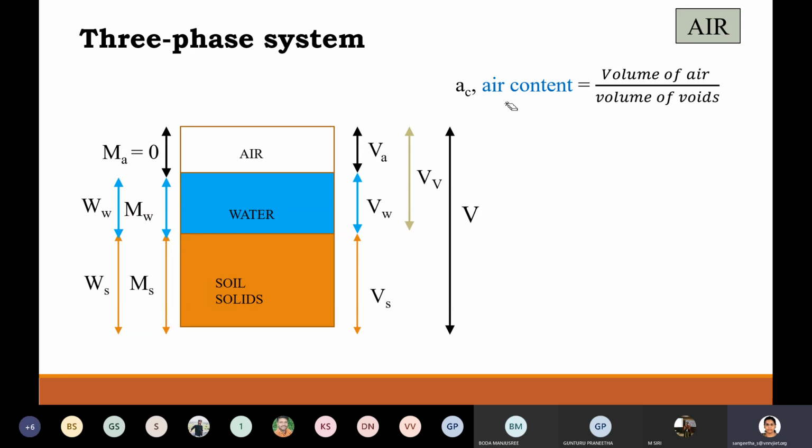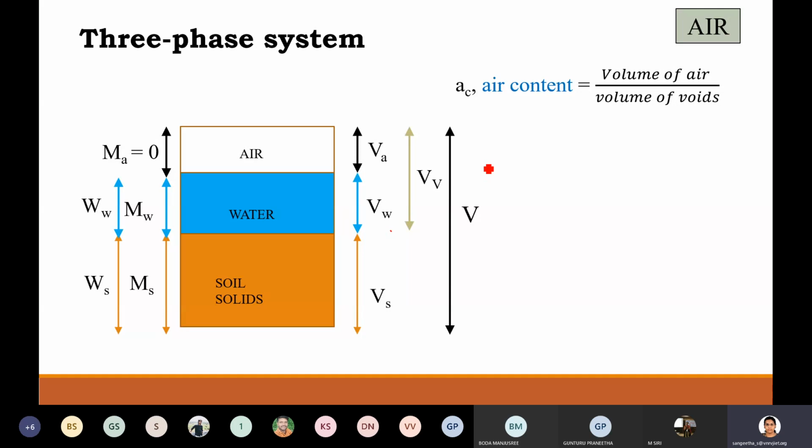What is the maximum possible value of air content? VA can increase only up to VV, and beyond that air content cannot increase. So the maximum value of air content is also 1.